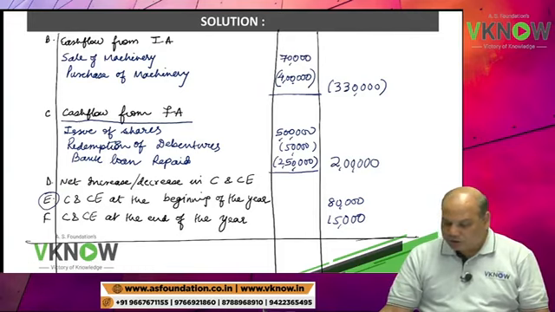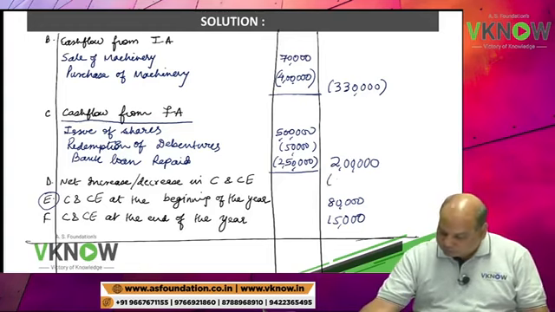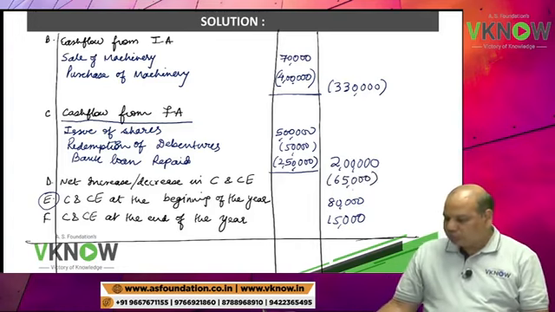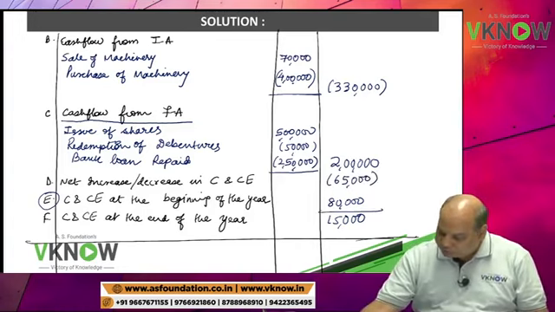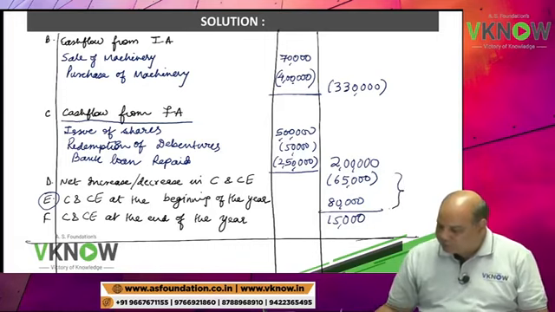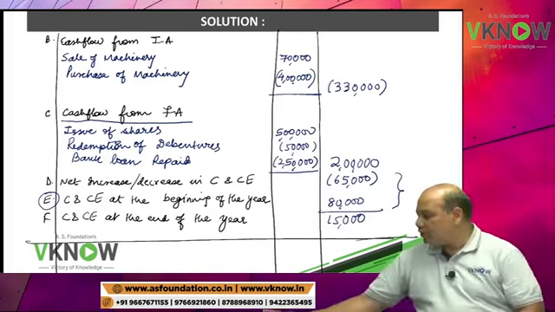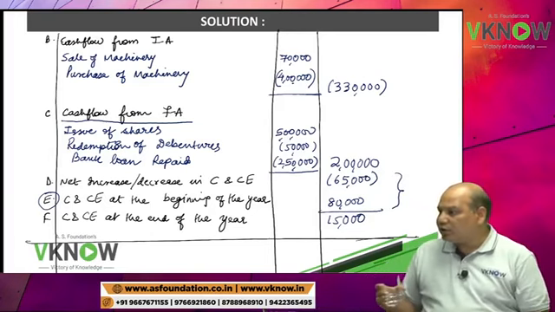And now if you take the total, there is a net outflow of 65,000, and it is tallying also: minus 65 plus 80 is 15,000. Tanya is right.